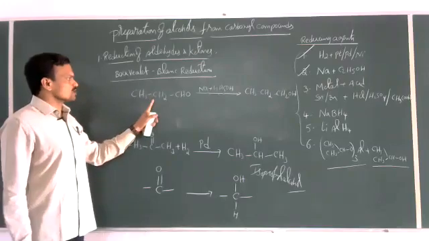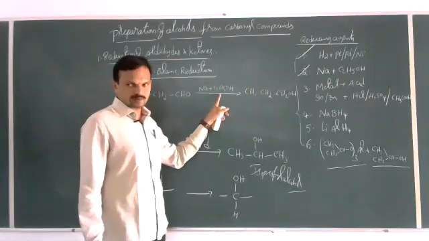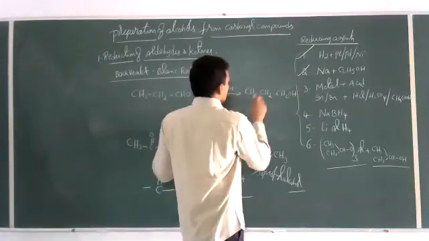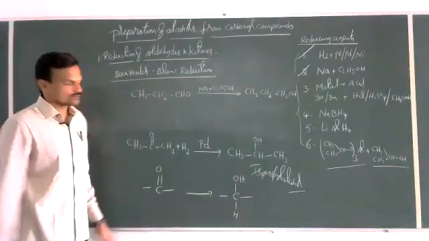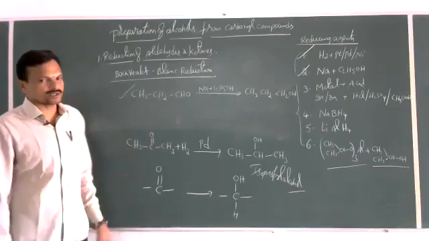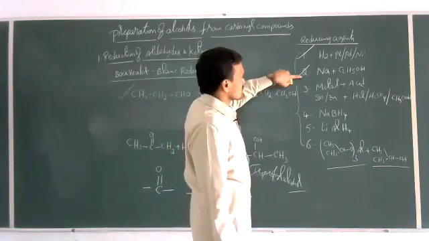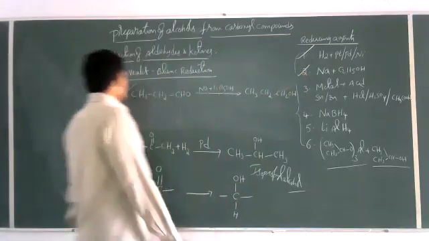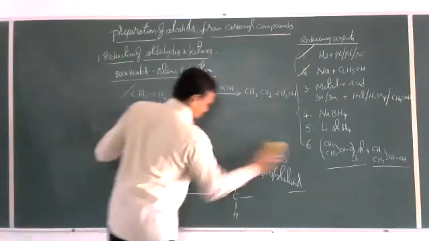So here reduction of aldehydes in the presence of sodium in ethyl alcohol takes place. Then we can get propyl alcohol, which is a primary alcohol. And this reaction, that means the reduction in the presence of sodium in ethyl alcohol, is called the Bouveault-Blanc reduction.